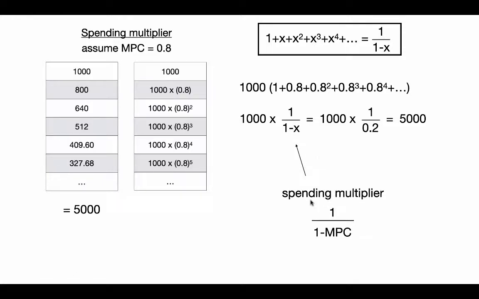Right, so in this case it's a spending multiplier because we assumed that one of our spending categories is what started this whole process. So it's got to be one of those categories: consumption, investment, government purchases, net exports, one of those categories that makes up total spending that goes into GDP or into aggregate demand. So 1 over 1 minus MPC is what you're going to multiply that initial amount by to get the sum of this series.